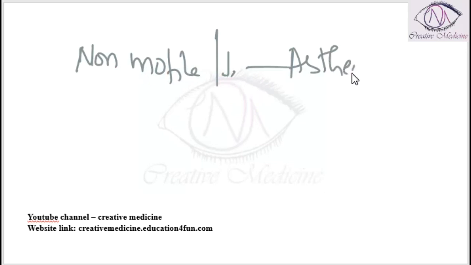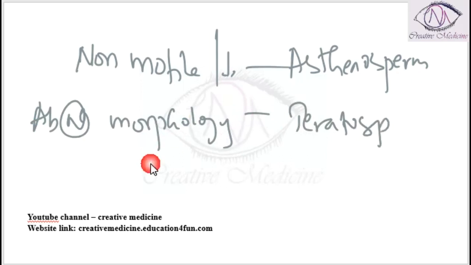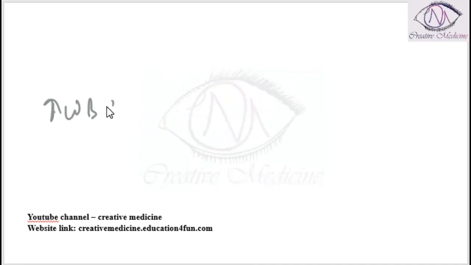If the sperm has abnormal morphology, then it is teratospermia. If it is a non-viable or dead sperm, then it is necrozoospermia. If there are no sperms in the semen, then it is azoospermia. If there is increased WBC in the semen, then it is leukocytospermia.